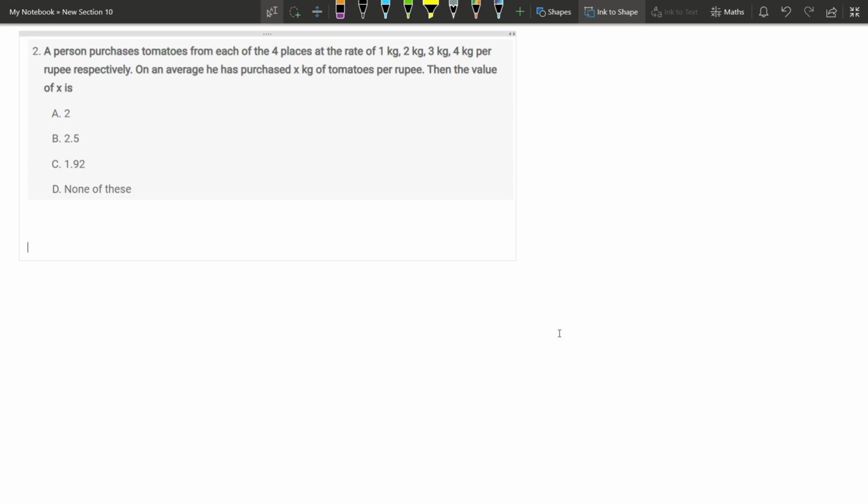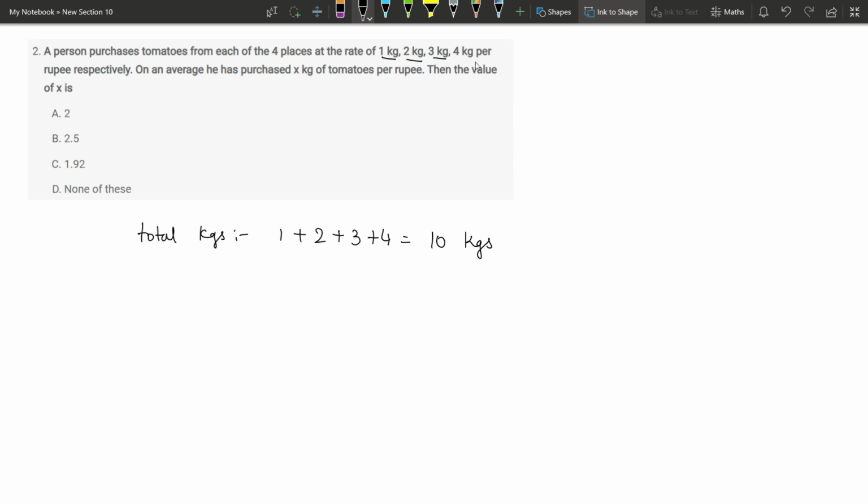So here the question given is, in the first place, the person is purchasing 1 kg for 1 rupee. In the second place, for 1 rupee, he will get 2 kgs. In the third place, he is getting 3 kgs for 1 rupee itself. And in the fourth place, 4 kgs. The total weight of the tomatoes that he has purchased is 1 kg plus 2 plus 3 plus 4, which is 10 kgs.